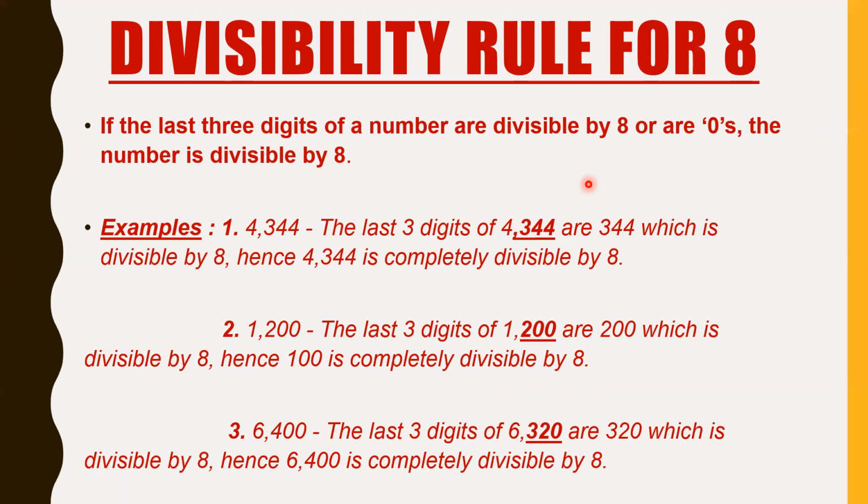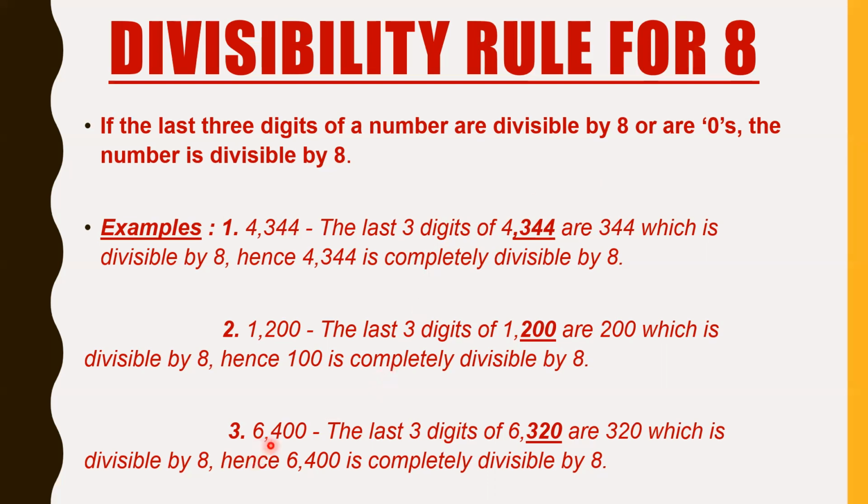Next is 1200. The last digits are 200, and 200 is definitely divisible by 8, and hence 1200 is also divisible by 8. There's an error here, it's 1200, not 100 in the last line. 6,400 is divisible by 8 because the last, oh sorry, there's another error over here. I'm really sorry for these errors, I think PowerPoint did not save them, or maybe I made a mistake. But let's focus on 6,400.